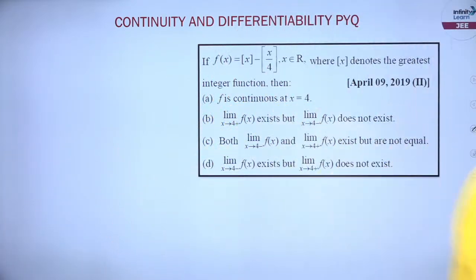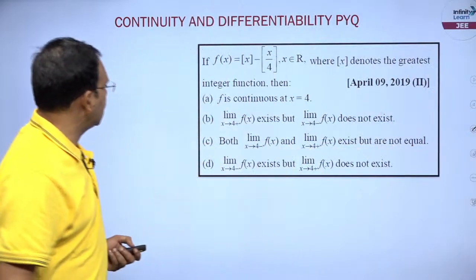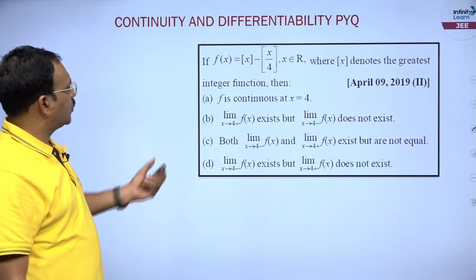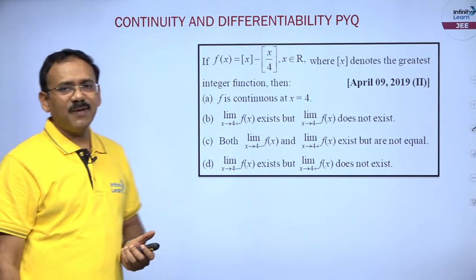So, let me see the next question. I can say, yeah, you can take this function, same kind of, my dear students. So, f of x is step x minus step x by 4.